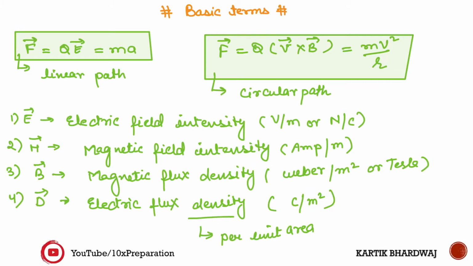Now come to two important equations. F is equal to Q into E, where Q is the test charge and E is the electric field. Whenever you put one charge near another charge, it exerts some force. We will see what kind of force in further lectures, but this force is linear, meaning along the line joining these two points. Suppose one positive charge is there and you bring a negative charge, the force will act along the straight line joining these two bodies. That is basically the linear force.